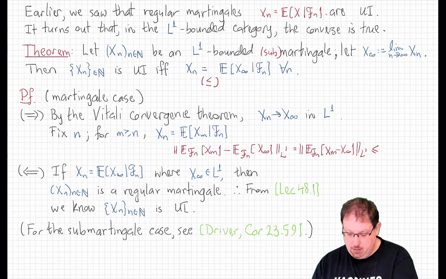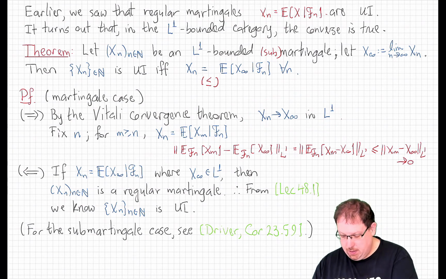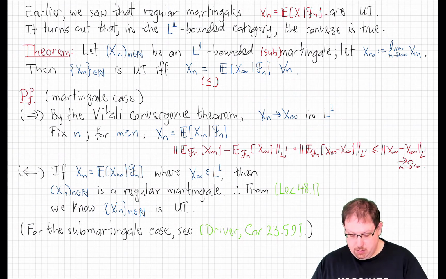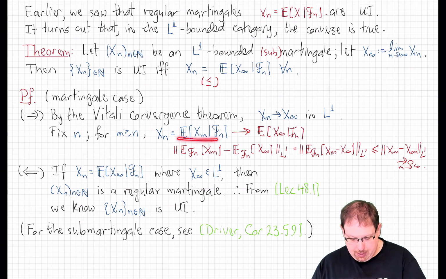So that's less than or equal to the L1 norm of xm minus x infinity, which, as we stated above from Vitali, goes to 0 as m goes to infinity. So that tells us that this converges to the conditional expectation of x infinity given Fn. But this is constantly equal to xn, and so therefore we get the equality that we sought here.